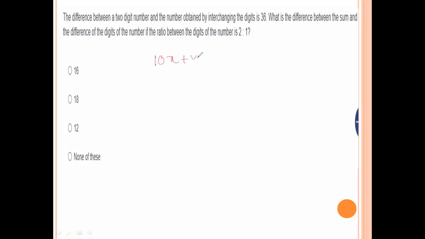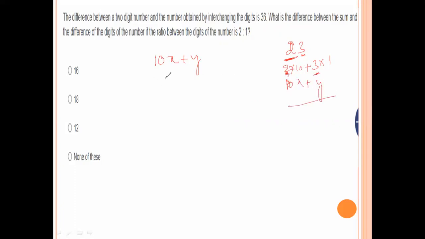10x plus y is the 2-digit number. A 2-digit number is generally in the form of 23. That means 2 into 10 plus 3. Here 2 is in the tens place and 3 is in the ones place. So in place of 2 we write x, and the 3 is a variable value, we write y: 10x plus y.